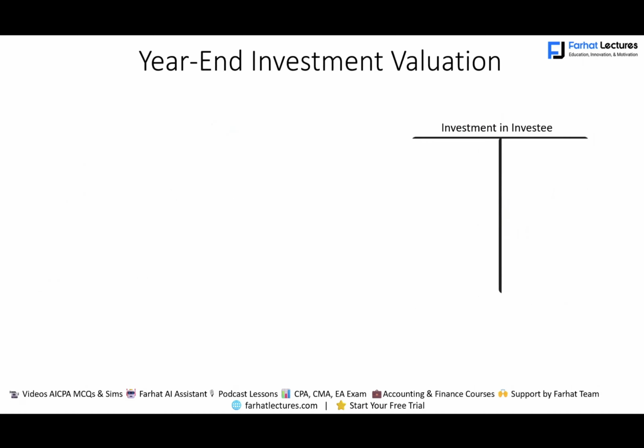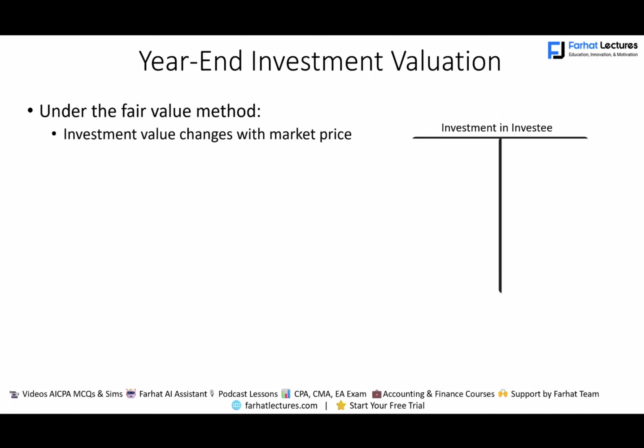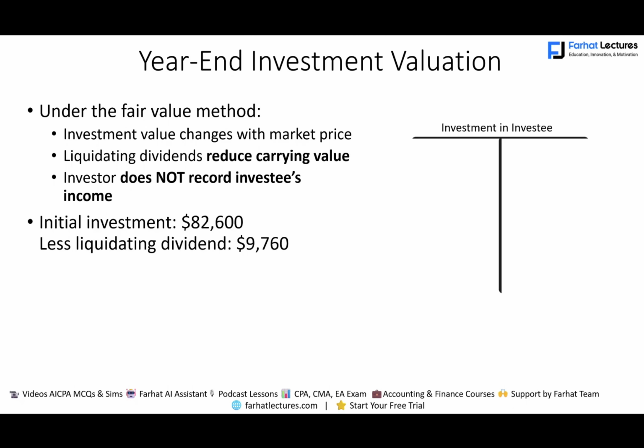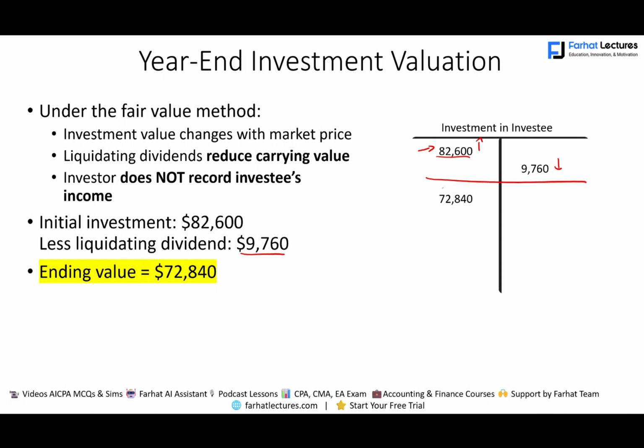Now let's take a look at the year-end investment valuation. Well, we have to change the value to fair market, but we don't have any fair market data for this, so we're going to look at the cost. And remember what we did is we had a liquidating dividend, reducing the carrying cost, and the investor does not record investee income because this is not the equity method. Therefore, the initial investment for this company was $82,600. We debit investment in investee. This is when we increase the investment. Then we reduce the investment by the liquidating dividend of $9,760. The ending value for this company is $72,840.